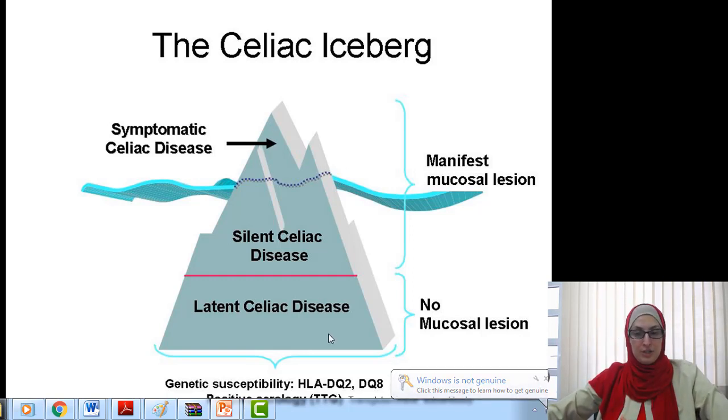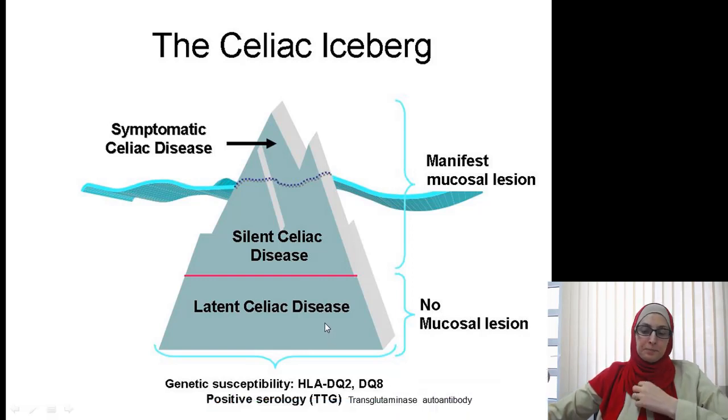Another group of patients are positive for the autoantibodies, but there are no mucosal lesions, so they have a sort of latent celiac disease, which means they might develop mucosal changes, and they might develop full-blown celiac disease.